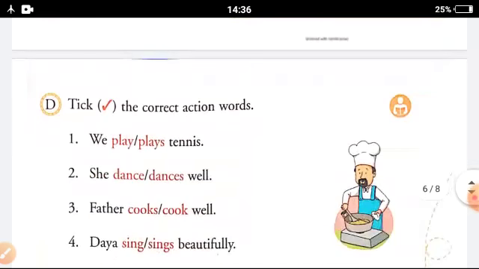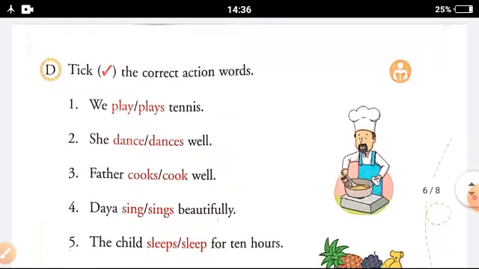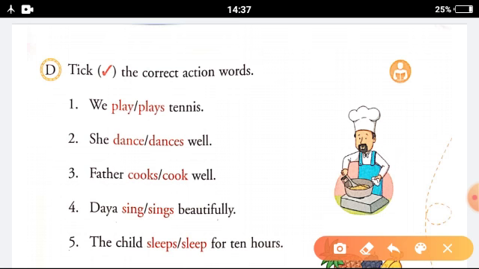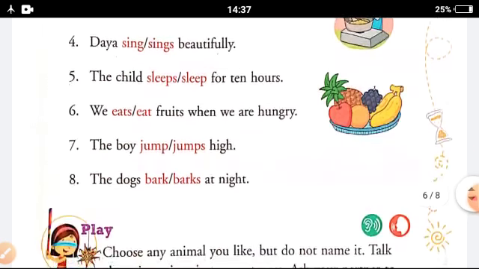Now we come to the D part. Tick the correct action word here. We is more than one, so we all know when it is more than one, S is not added. So we play tennis. She is one, so with one we add S or ES at the end. So here dances is having an S, so dances is correct. Father is one, then cooks will be right here. See, in the third one you will take cooks, because singular we add S or ES. Daya sings beautifully, sings. Like this you will complete this exercise, right?